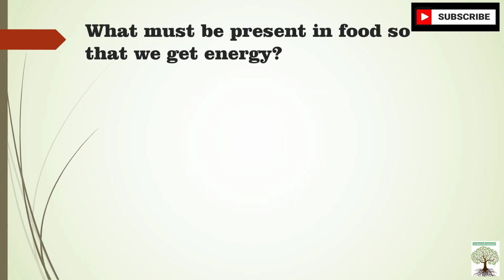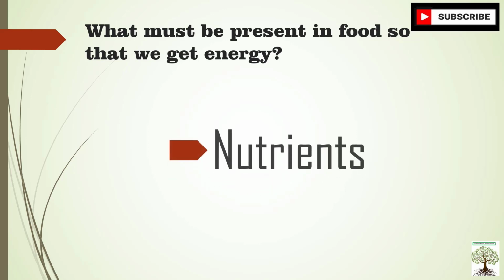So what must be present in food so that we get energy? What substance must be present in food items so that we get energy? That is called nutrients, right? Nutrients are present in different food items to perform different activities. Different nutrients perform different functions, okay? So we are going to learn about different nutrients one by one.